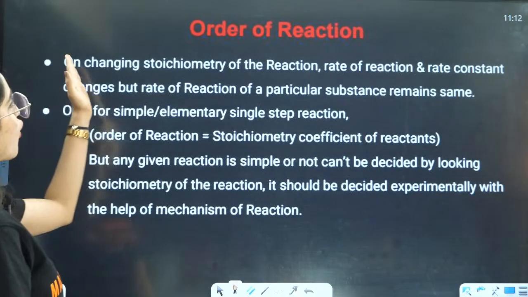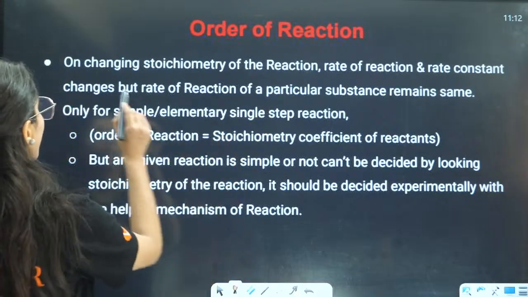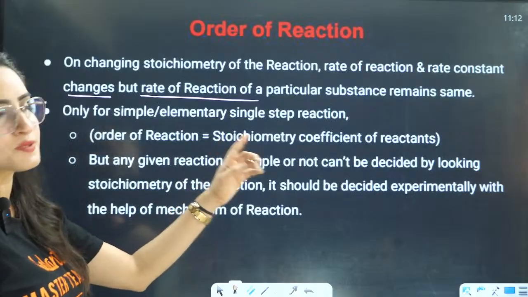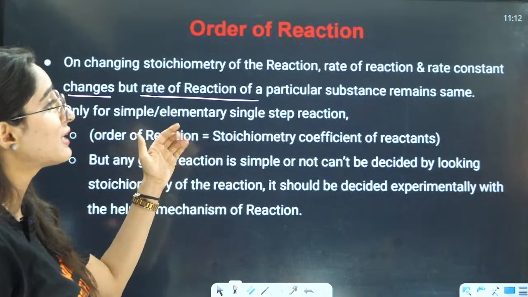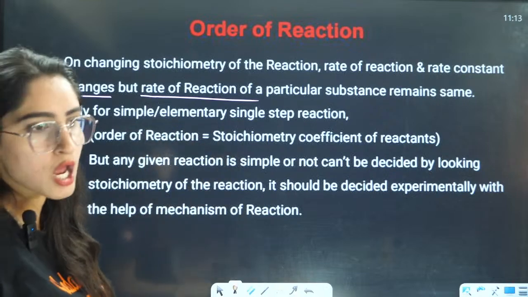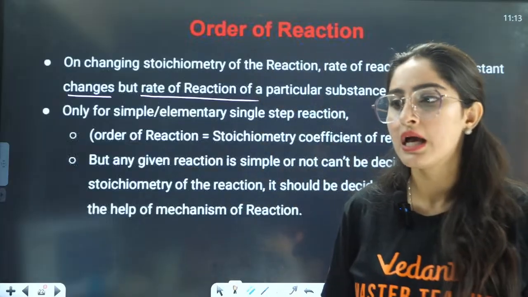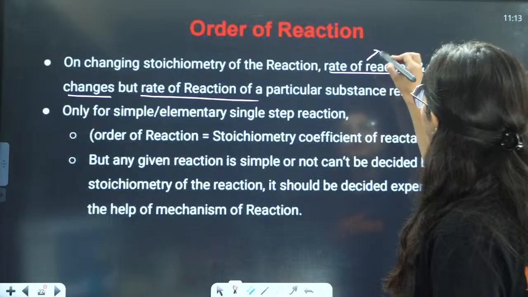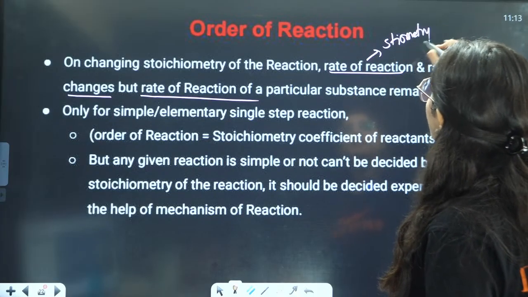Now, next: on changing the stoichiometry of the reaction, the rate of reaction and rate constant change, but the rate of reaction of a particular substance remains the same, right? They are saying that the rate of reaction can change, but the rate of appearance and disappearance will not change. Why? Because rate of reaction was dependent on the stoichiometry. We used to divide it by the stoichiometry.